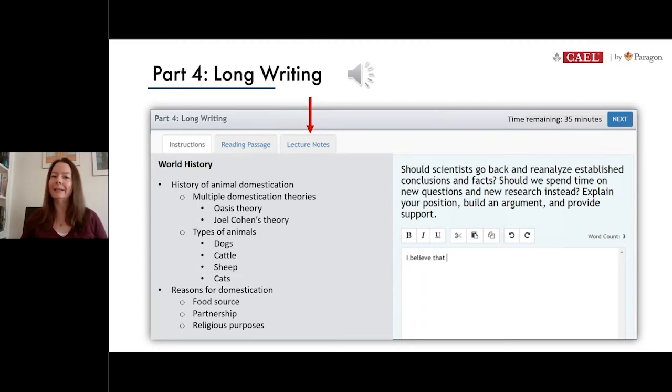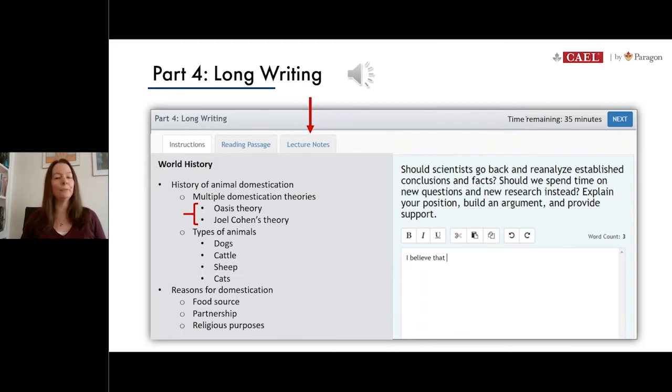When it comes time to write the essay though, you can't listen again to the lecture. Instead, what you'll do is you can click on this lecture notes tab at the top of your screen, and the computer will offer you this brief outline of all the main points. And in fact, it was this outline that helped us select these two theories to create the outline ourselves. This is what we want to use to write this paragraph.